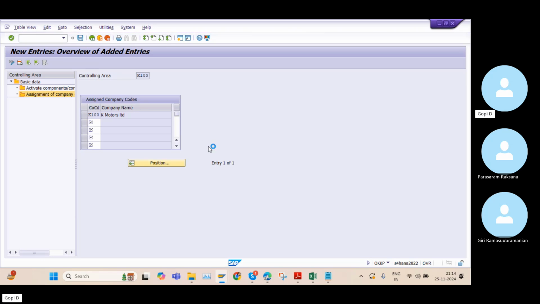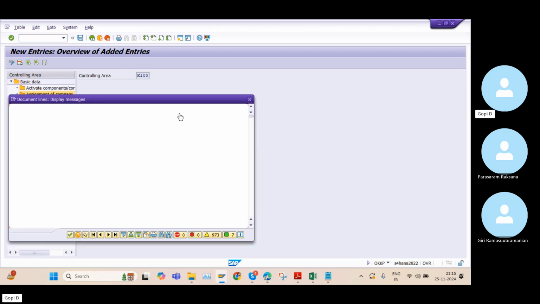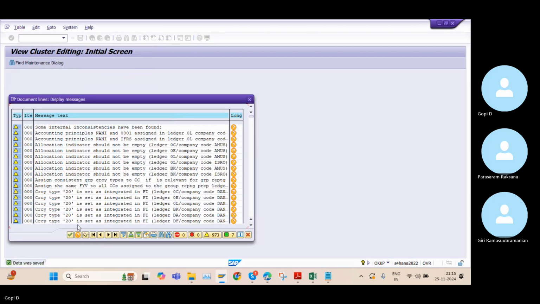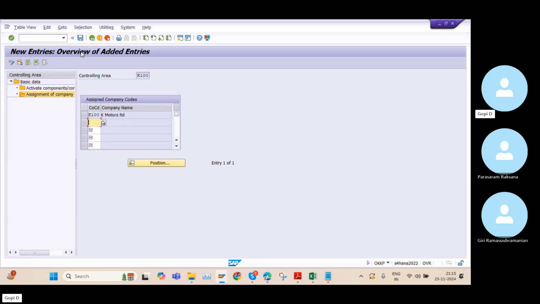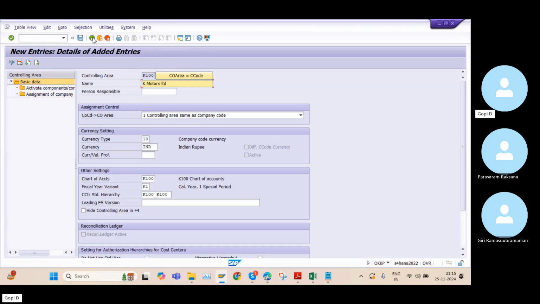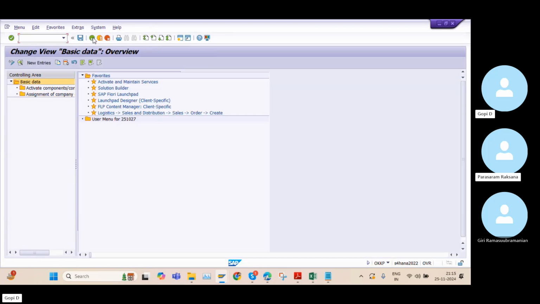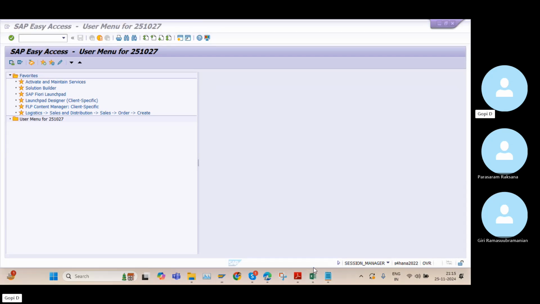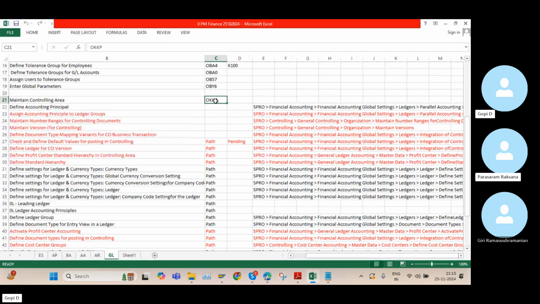So this is the very, very important setting. This setting is helpful for connecting the controlling module to the finance module. Okay, so very, very important setting. This is the integration step between the finance and controlling module in this area, the OKKP.